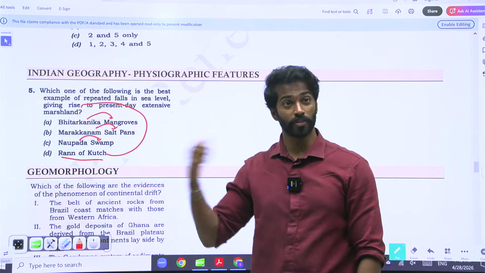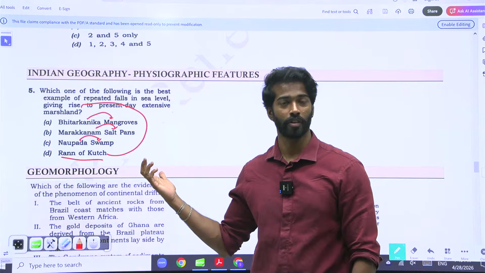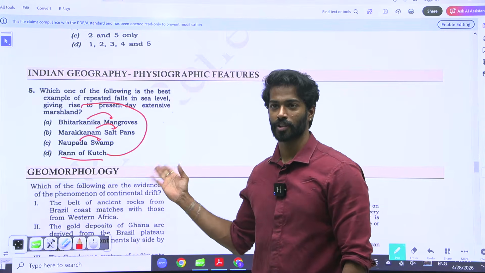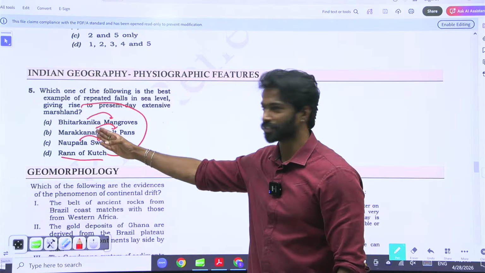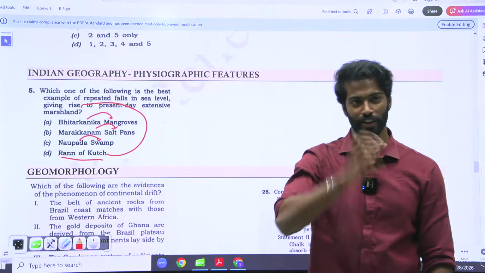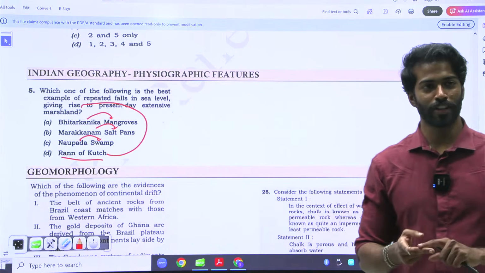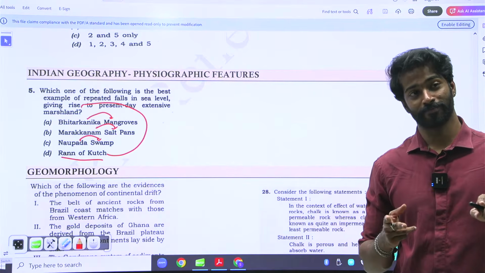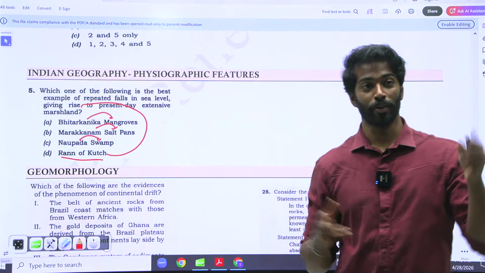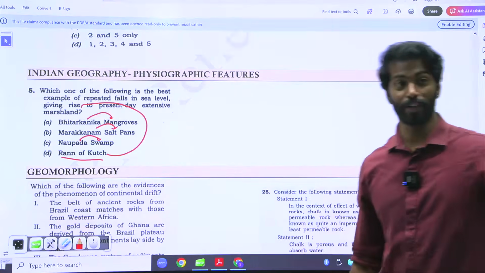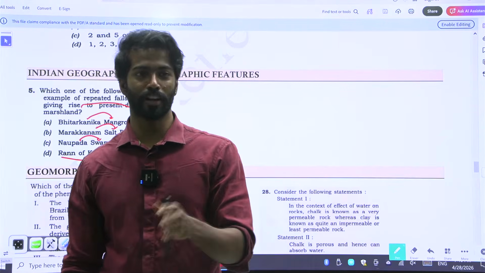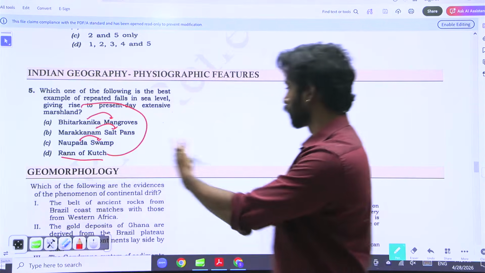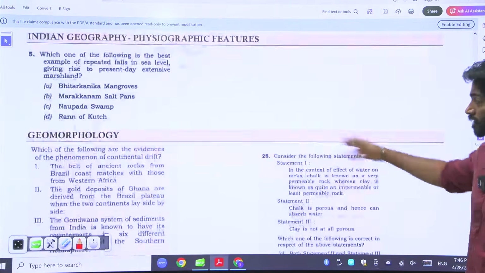But would you be able to observe this in the exam? No. It is very hard for you to observe this. Why? Pressure. So always know that UPSC will give hints and always know that UPSC wants to pass you in the exam. Okay, a positive mindset. UPSC is obviously trying to make you pass. Okay, so use this. So the answer is D, Rann of Kutch.